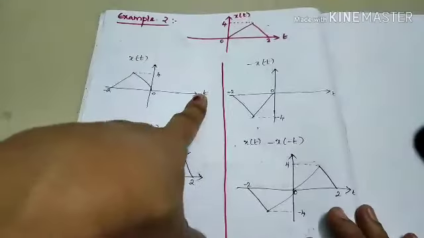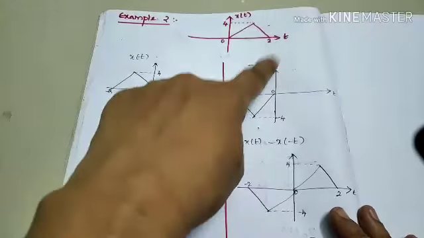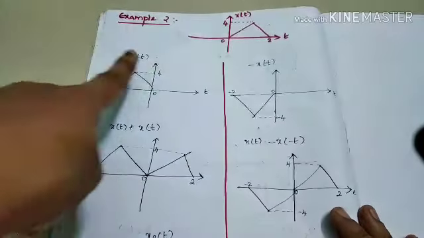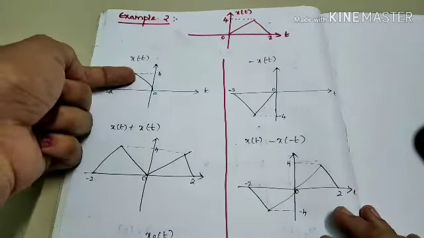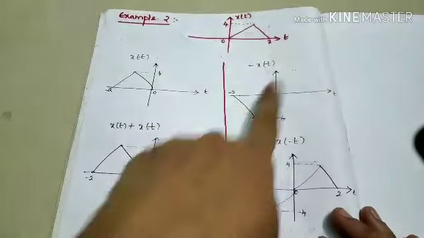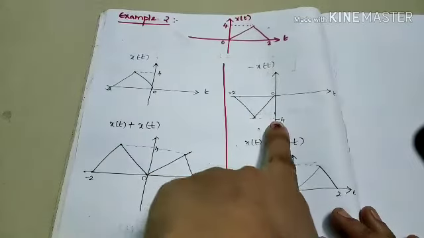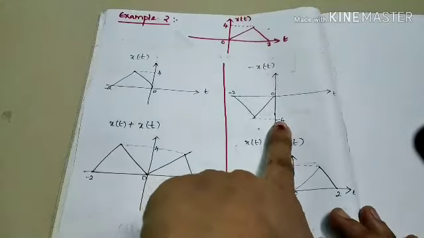Have you all understood this? Next, odd component. For the odd component we have to find minus x of minus t. Minus x of minus t means we just make this component go to the negative y-axis, right? That is nothing but minus x of minus t. So this is the negative y-axis, 0 to minus 2, amplitude of minus 4.